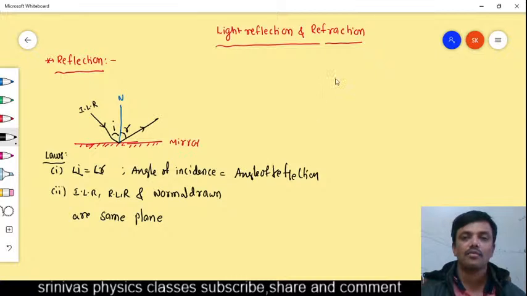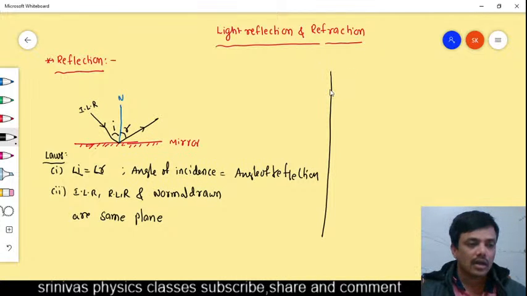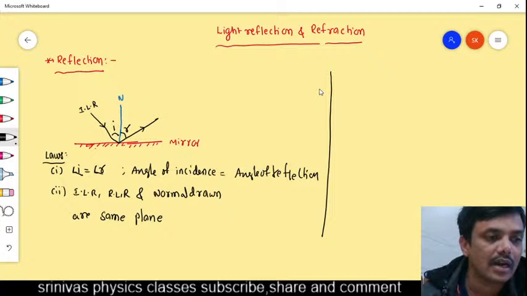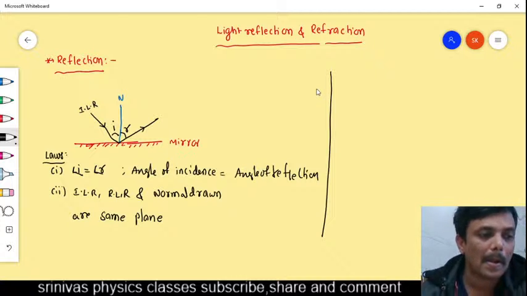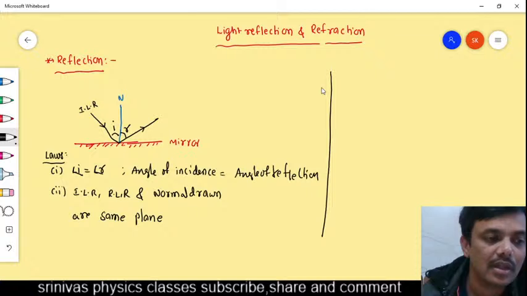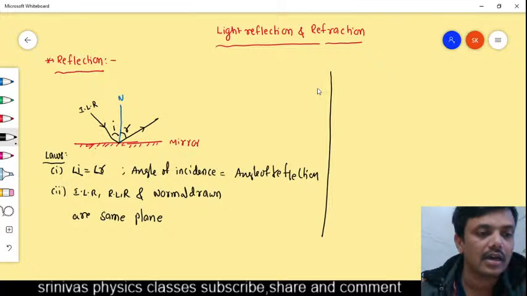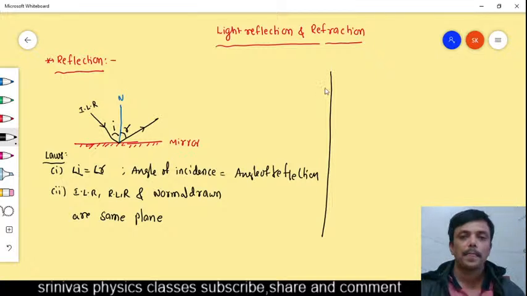Angle of incidence is the angle between what and what? Can anyone answer? Angle of incidence is the angle between the incident light ray and the normal drawn. Right?